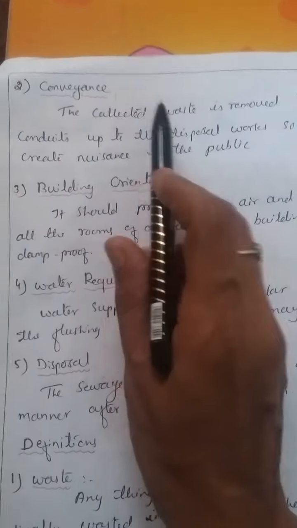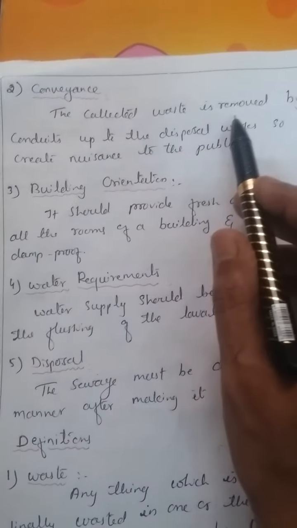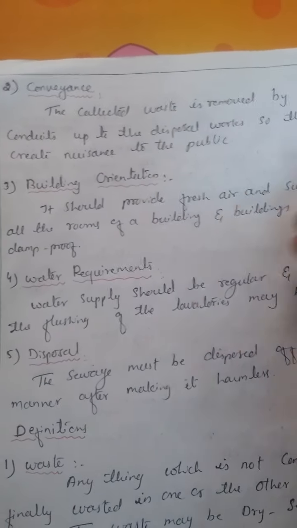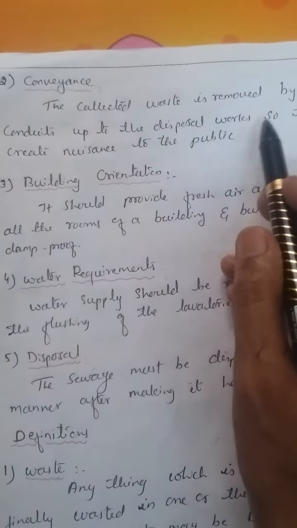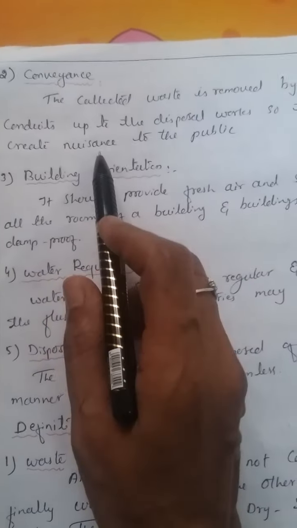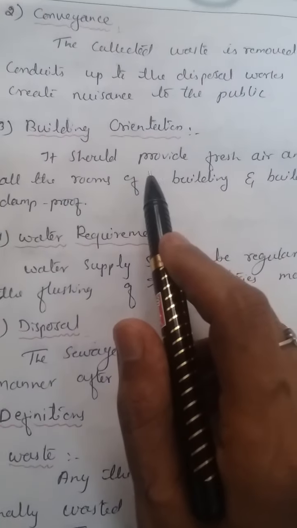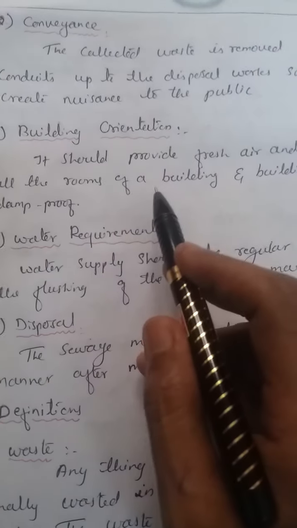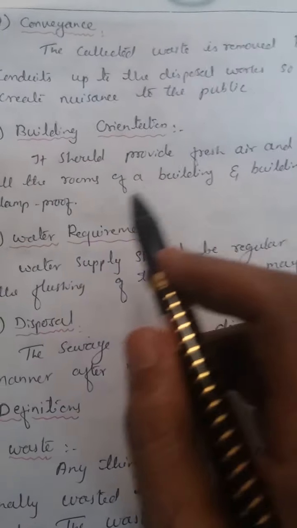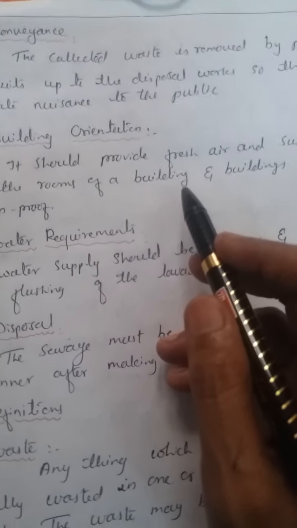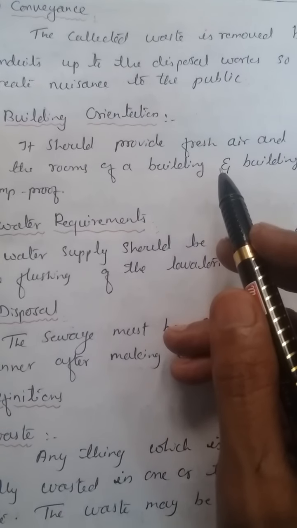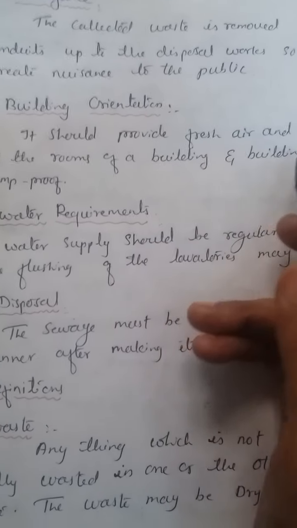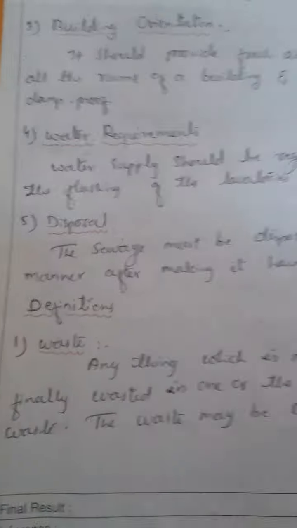The second principle is conveyance. The collected waste is removed by providing an underground conduit up to the disposal works so that it may not create a nuisance to the public. Building orientation: it should provide fresh air and sufficient light in all the rooms of a building, and the building should be made damp proof. So the building will be planned in such a way that more windows or ventilators are provided in order to remove the foul smell.